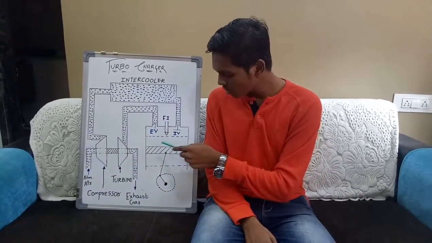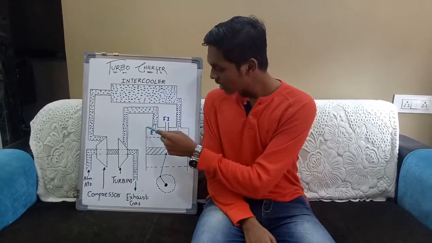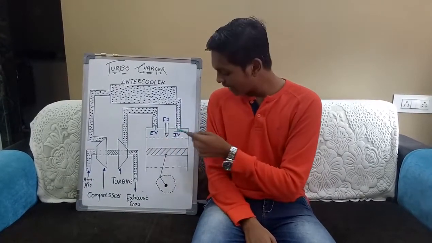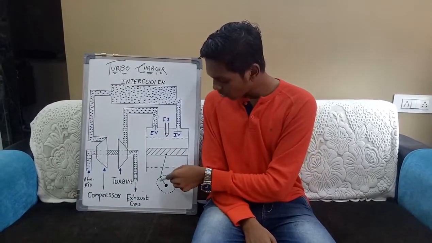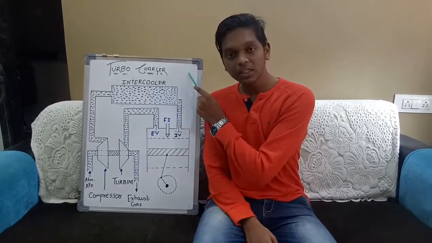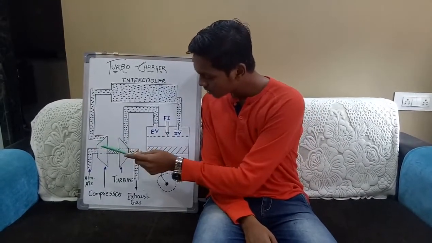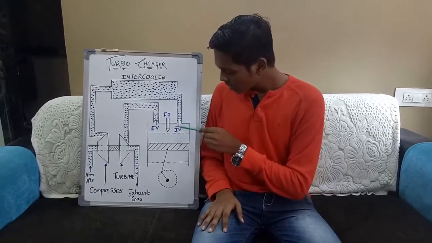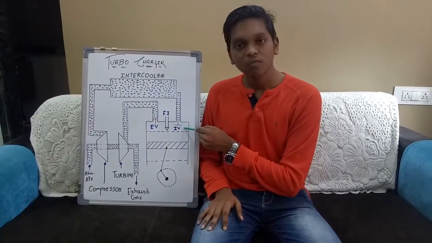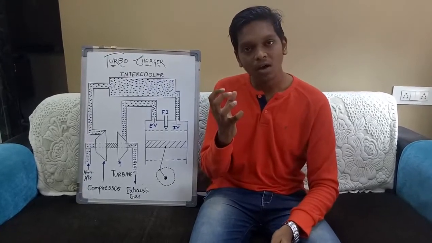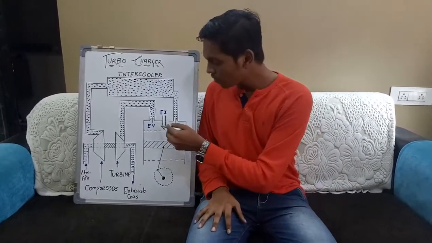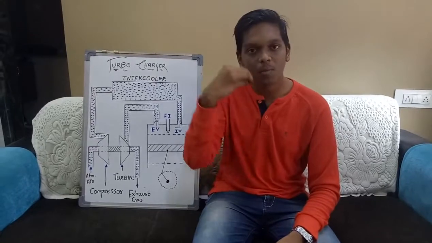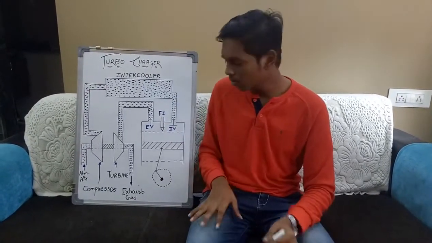This is the IC engine, piston, fuel injector, exit valve or outlet valve, inlet valve, connecting rod, crankshaft. This is the intercooler, this is the compressor, this is the turbine. One by one we will do. What is the inlet valve? The function of the inlet valve is to collect the air. The exit valve is where the exhaust gas will be given out to the atmosphere.